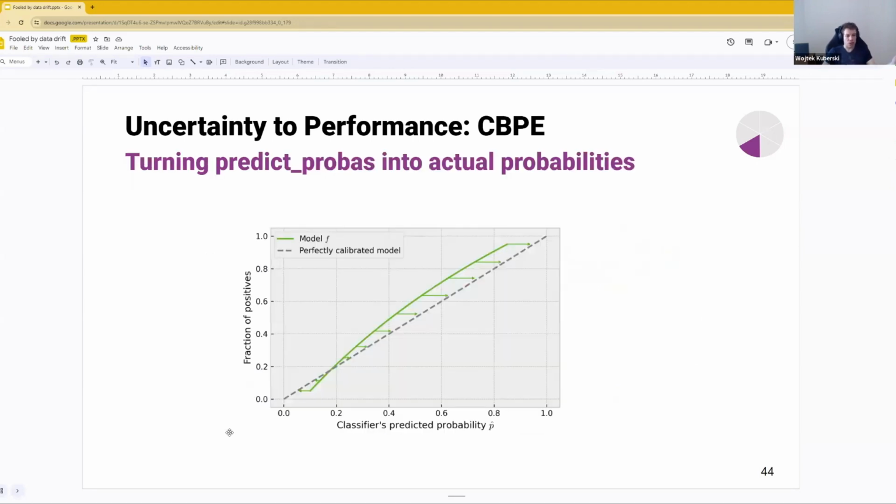Or we can just use a gradient boosted model. What we're going to do is basically map the current point on that curve to a point where we would see the actual fraction of positives. So we're going to adjust the classifier's predicted probability so that it matches the fraction of positives. The way we do it is, for every point, we try to predict the class given the classifier's predicted probability. And then we get something that is reasonably close to a straight line, of course, making sure we don't overfit that calibration.